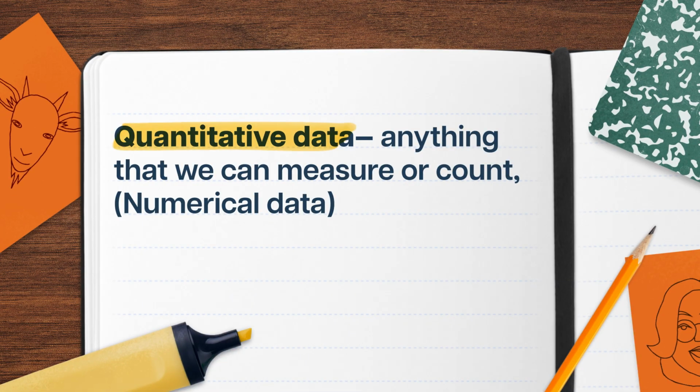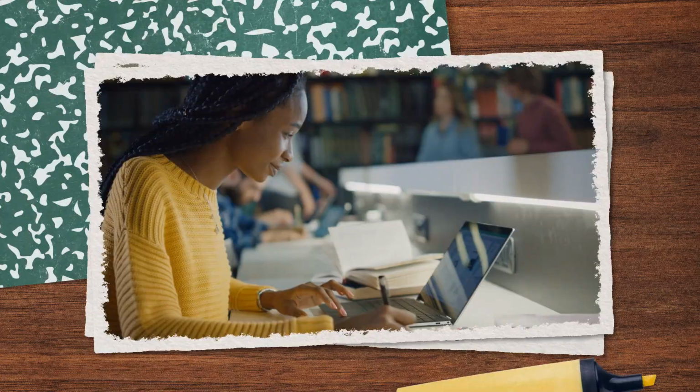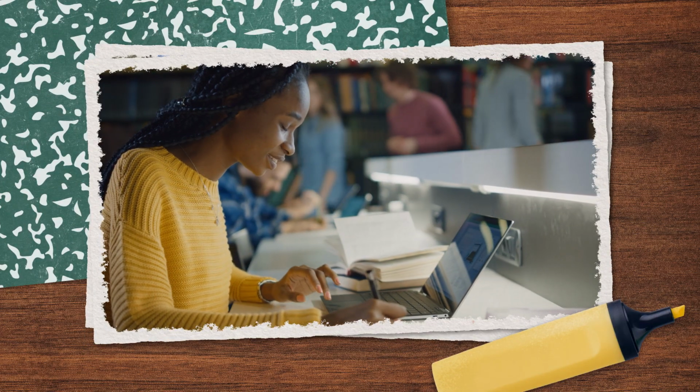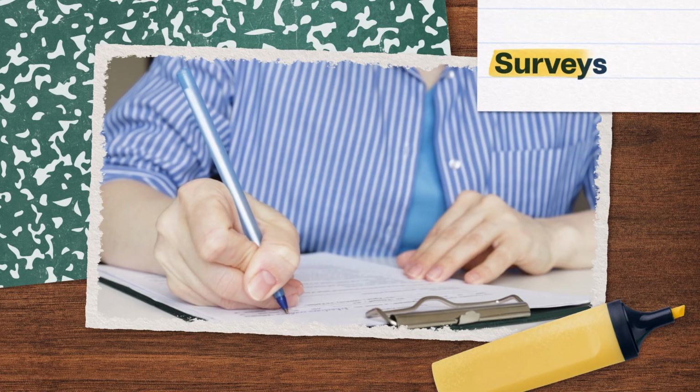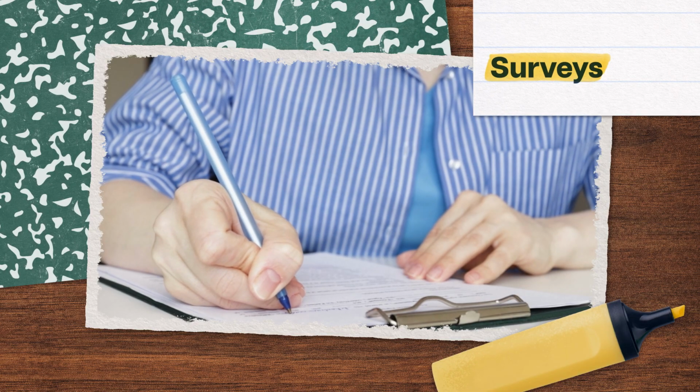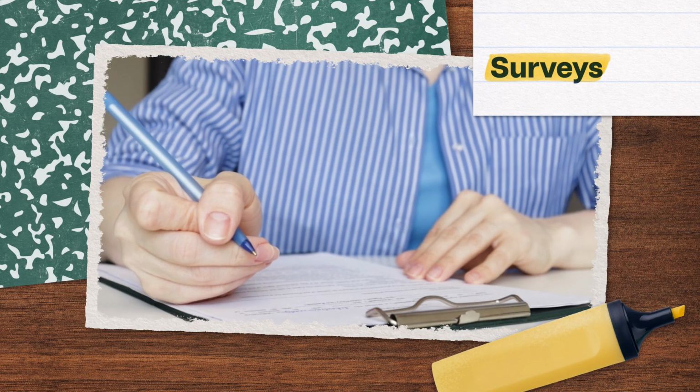That's quantitative data, which is anything that we can measure or count. So we'll try to figure out, does going to a more expensive college lead to a higher salary? Great, that's settled. But now we have to get that data. If you're chronically online like me, you might already have a strategy. Google it. By searching through online records, we could find information on different college tuition rates and post-grad salaries. Or we could send out surveys asking graduates to tell us how much they paid to go to college and how much they make now. Then we could run tests to see if higher tuition rates lined up with higher post-grad salaries.